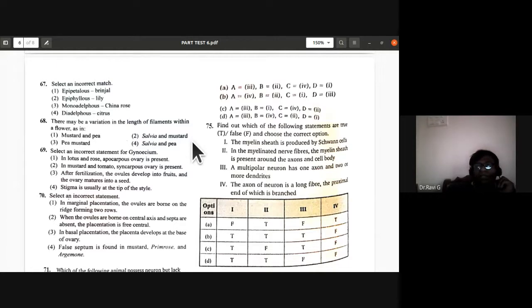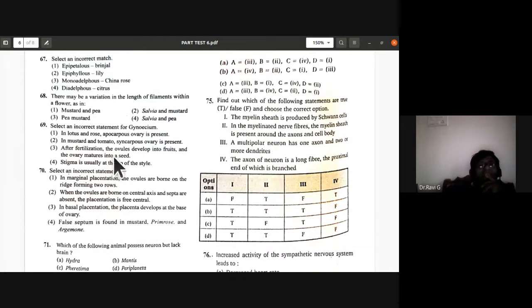Okay, so the correct combination for length of filaments within a flower would be salvia and mustard. Mustard has tetradynamous. Okay, so salvia and mustard is the correct answer. Salvia has lever mechanism.